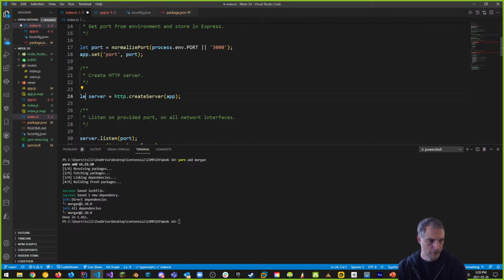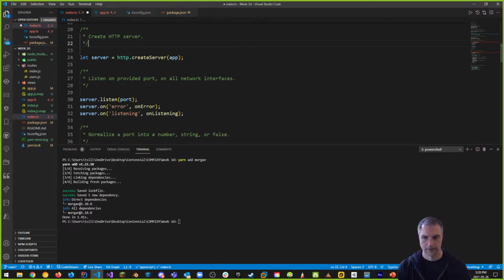Let server, we'll say let server is equal to create server. Okay, so this is all good. Create server is working now and all this kind of stuff. Server on, as we did before.